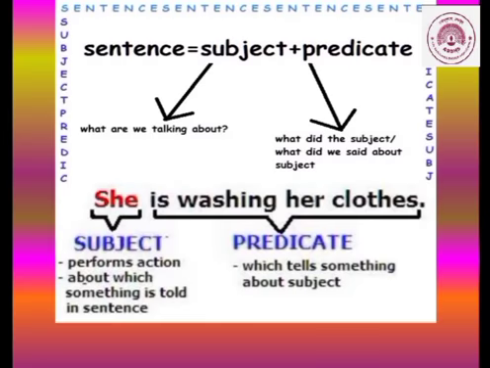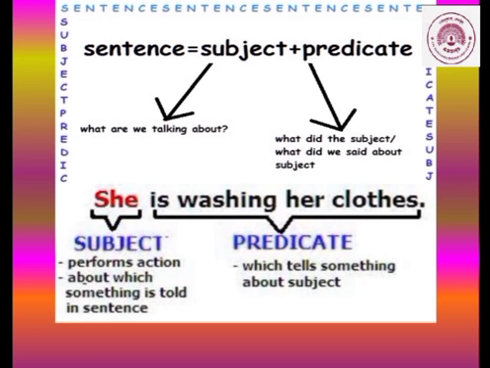So children, exactly what is a subject? A subject is what we are talking about. And what is a predicate? A predicate is what the subject did or what we say about the subject. For example, she is washing her clothes.